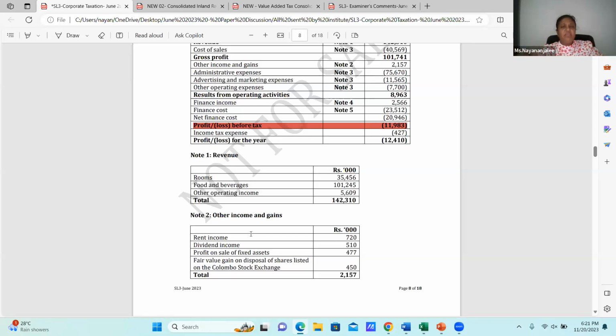Now, in dividend income, I'm thinking, okay, as usual it's my investment income. Why? This is a hotel, which provides hospitality services. This is dividend income; I have invested in shares. So here I need to think, this is investment income.